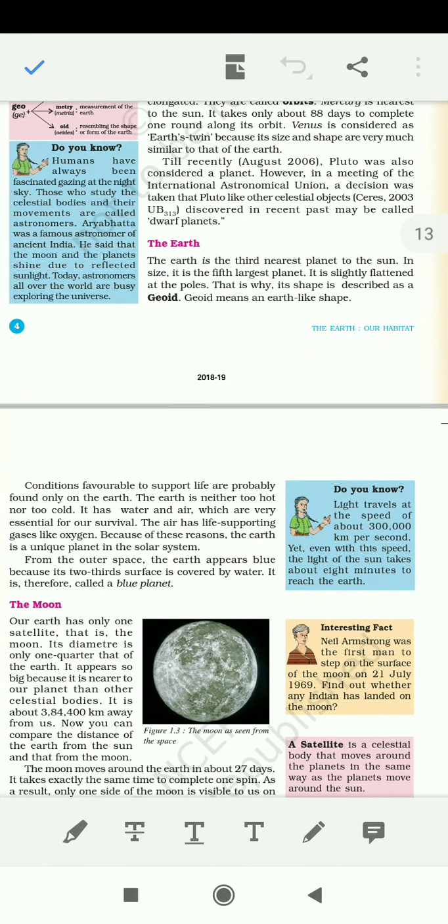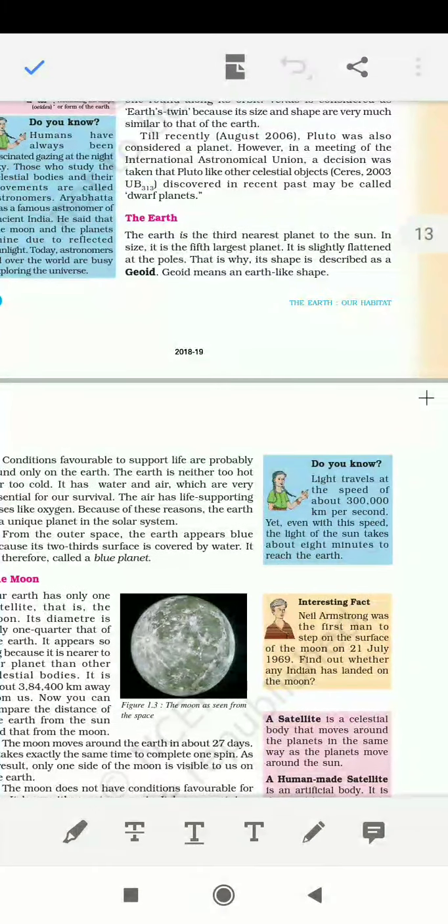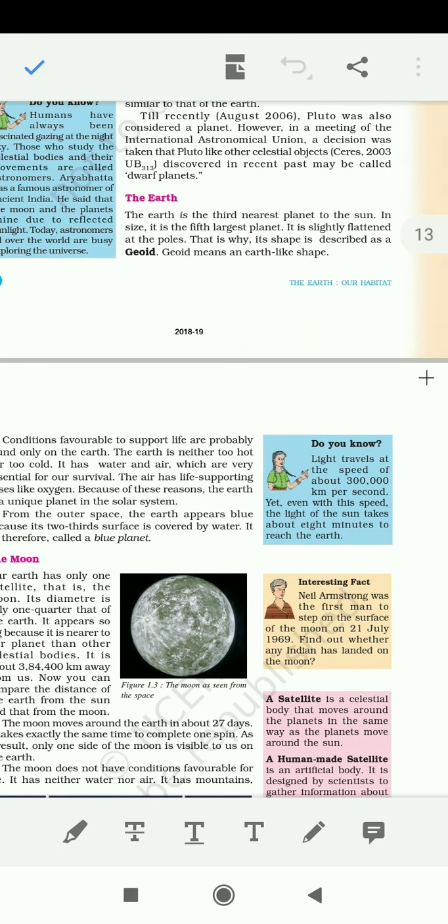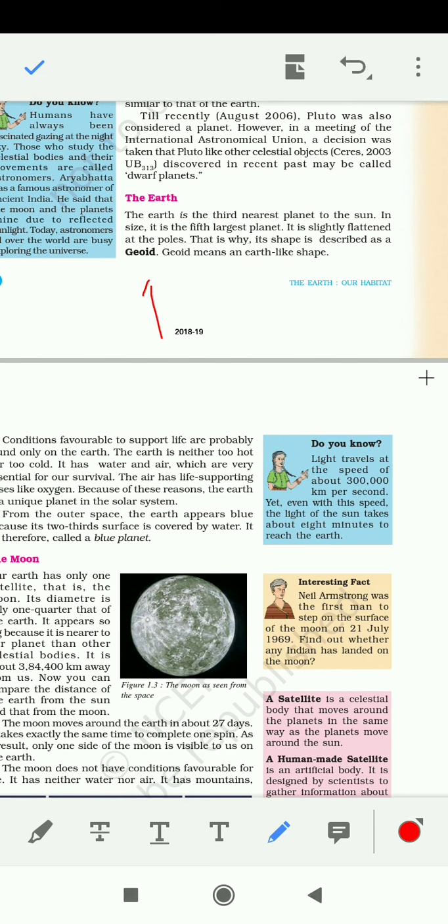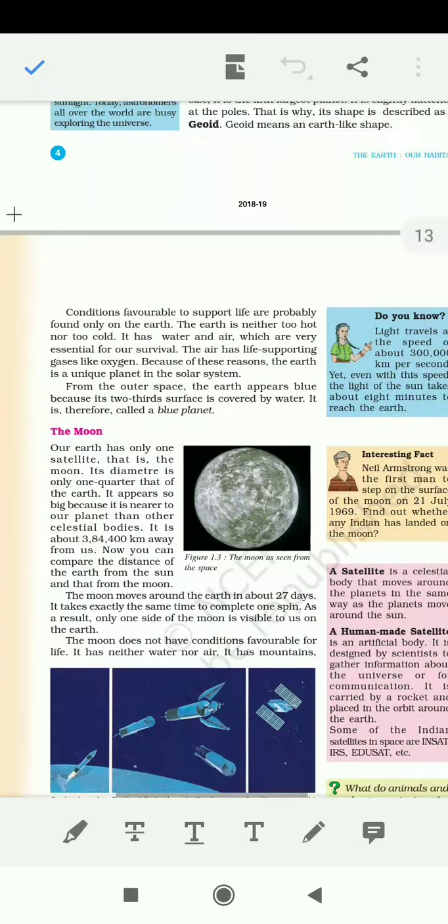Now moving towards the Earth, if in the exam it is asked what the shape of Earth is, then never write round shape. Write geoid, or you can say that it is similar to an orange, meaning it is not completely circular or spherical, it is somehow flattened at its poles like an orange. You must have seen an orange.